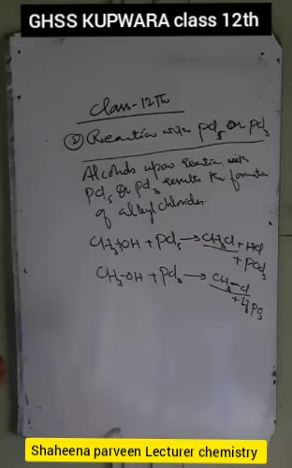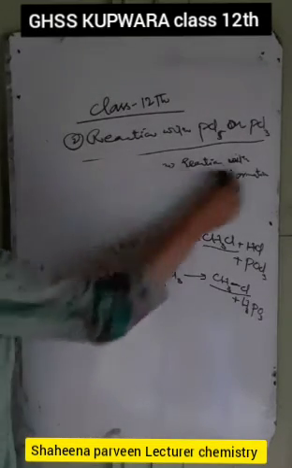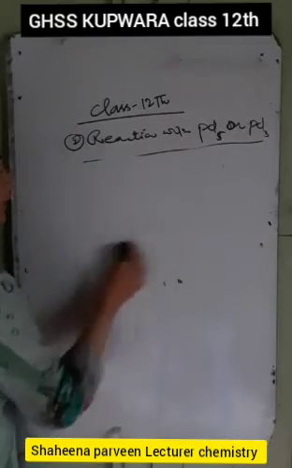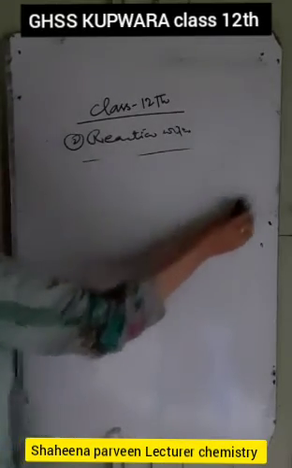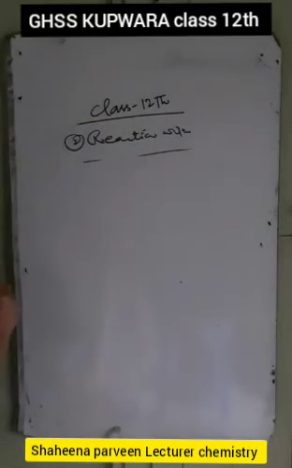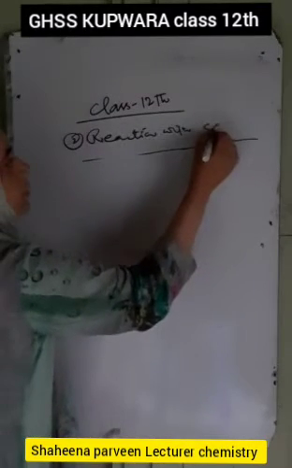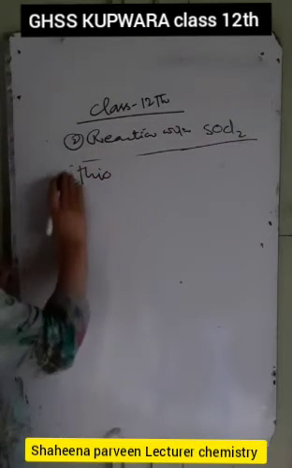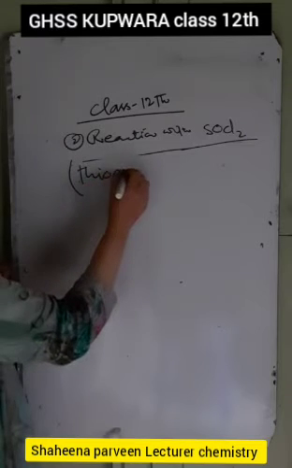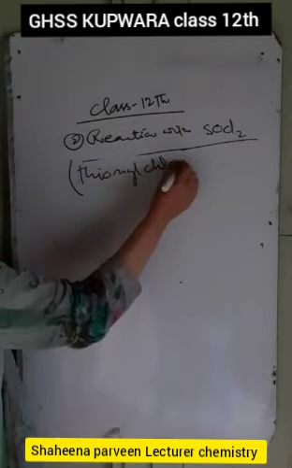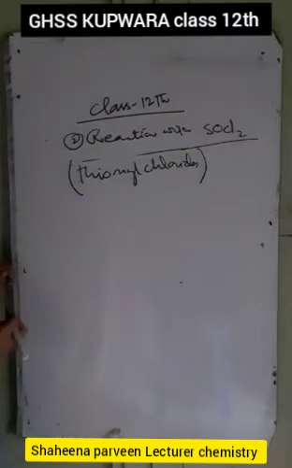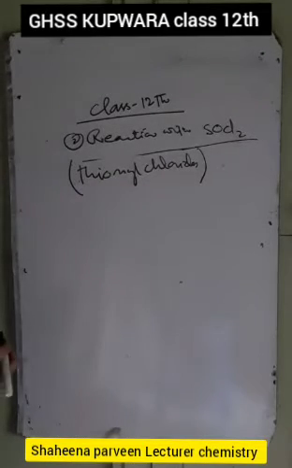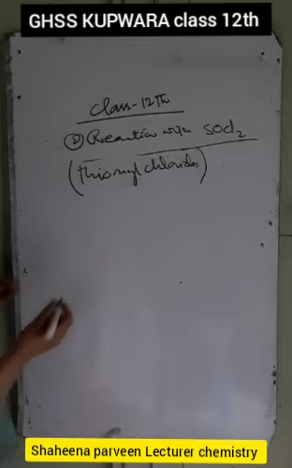Number third in this category is the reaction with thionyl chloride, SOCl2. When thionyl chloride is added to alcohols, the alkyl chlorides are formed. Here again the alkyl chlorides are formed.